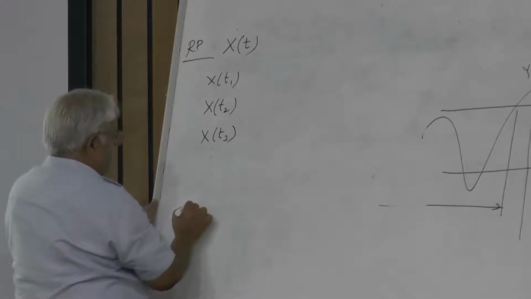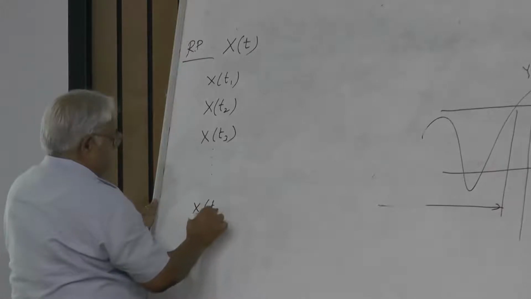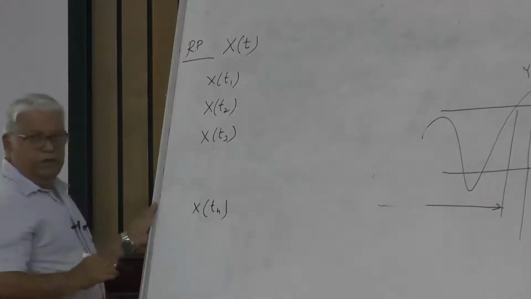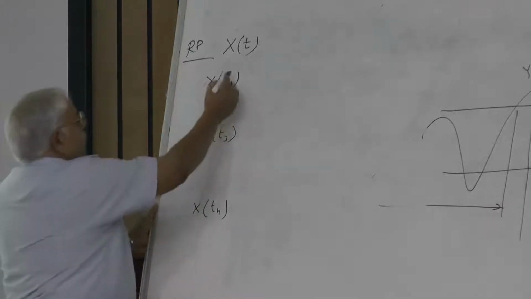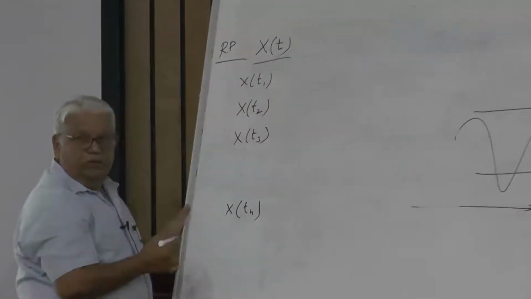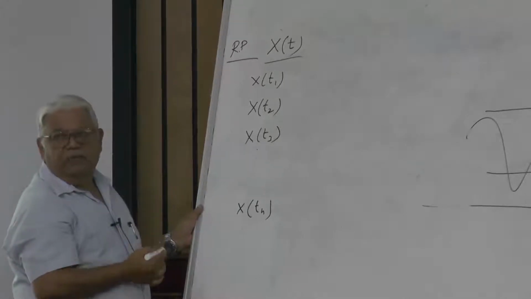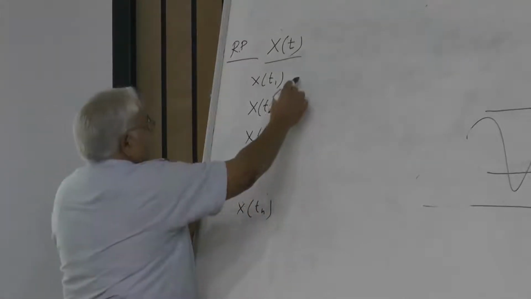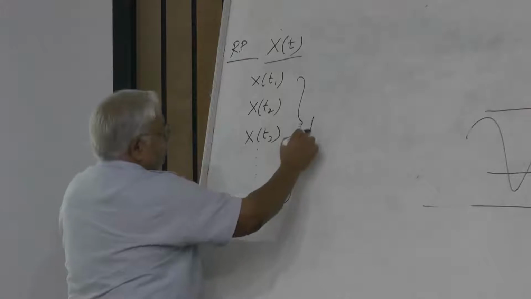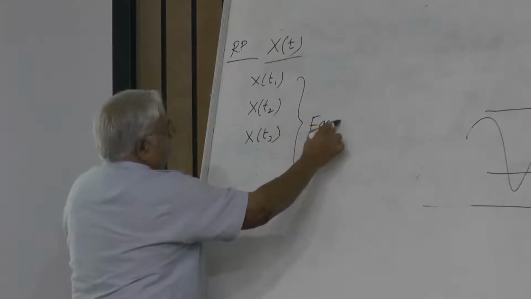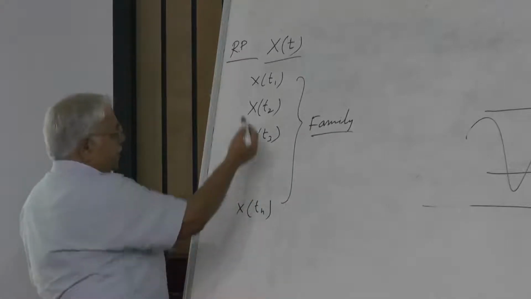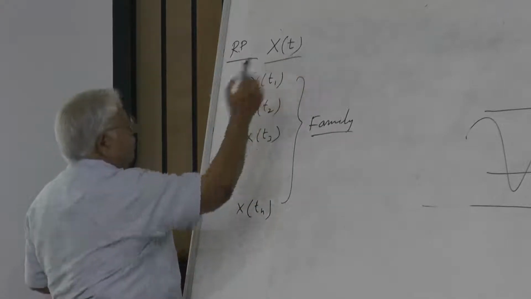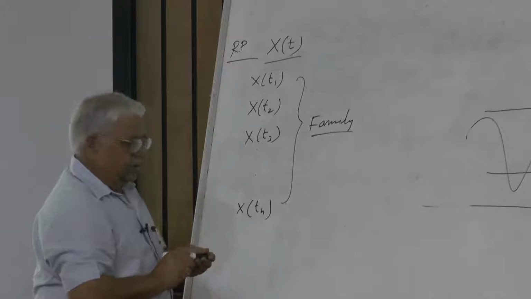Like this, up to Tn. These are all different random variables, but all of these have been generated from the same x. So these we call a family. And all these random variables, when combined, become the random process.